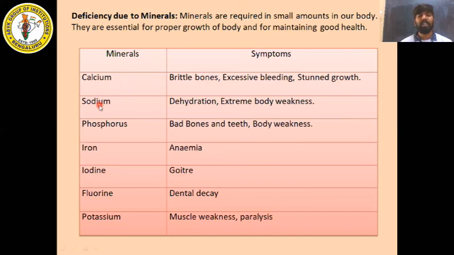If sodium is deficient in your body, then you will be affected with dehydration and extreme body weakness. Phosphorus deficiency causes bad bones and teeth, body weakness. Iron will cause you anemia. Deficiency of iodine will cause you goiter. Deficiency of fluorine will cause you dental decay. Deficiency of potassium will cause you muscle weakness or paralysis, so they will call it a stroke.